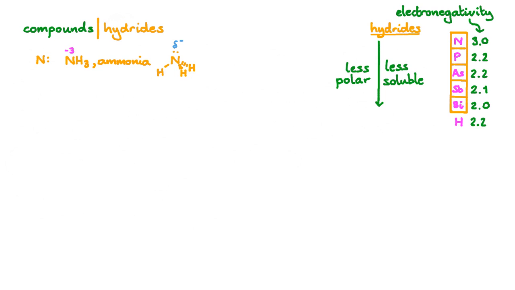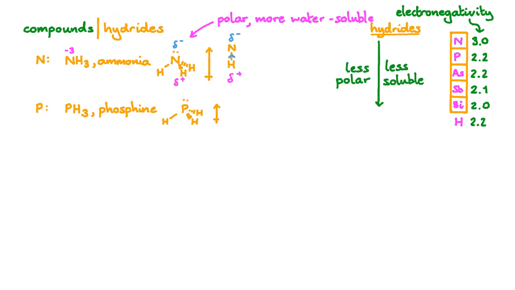The lone pair on the nitrogen in ammonia provides an area of concentrated negative charge. In the nitrogen-hydrogen bonds, electrons end up closer to the more electronegative nitrogen atom, further increasing the size of the overall dipole. It's the large dipole of ammonia that allows it to be highly water-soluble.